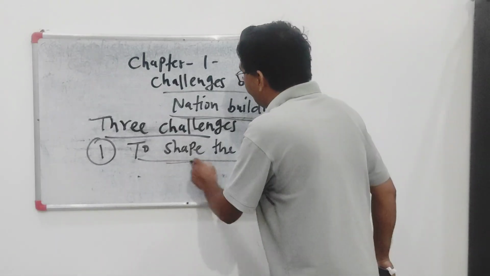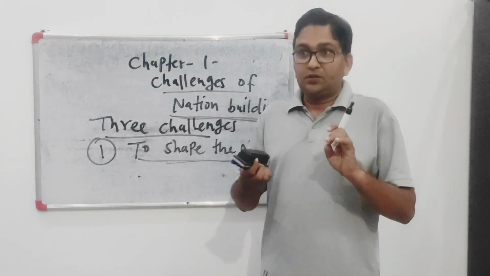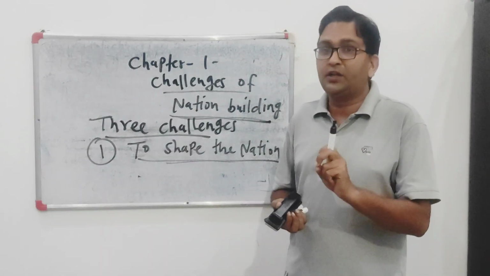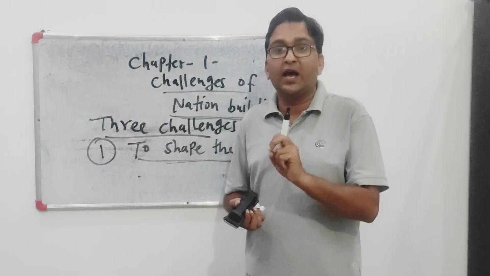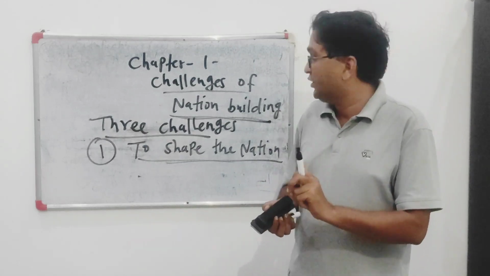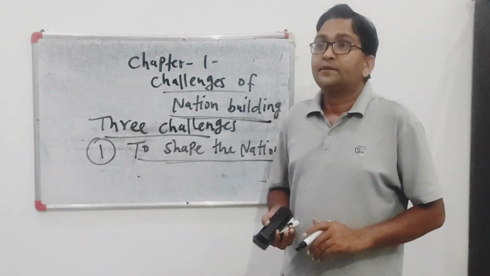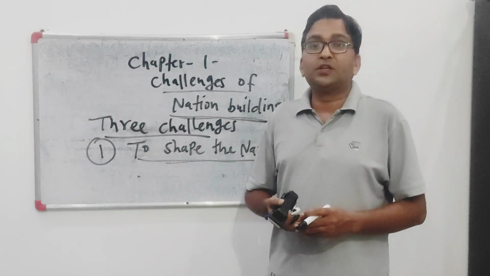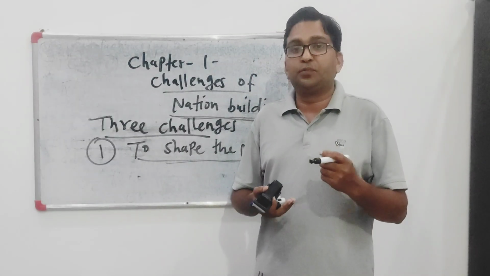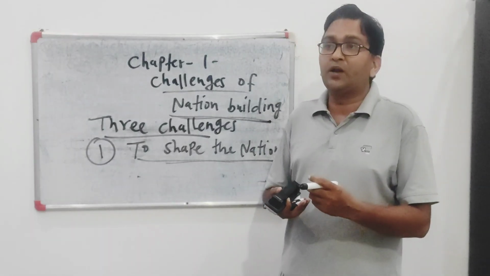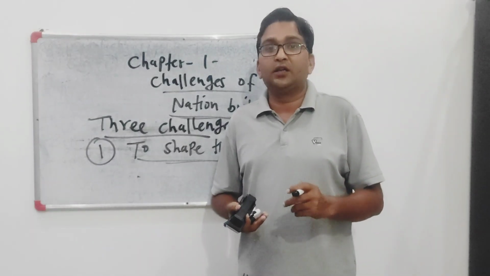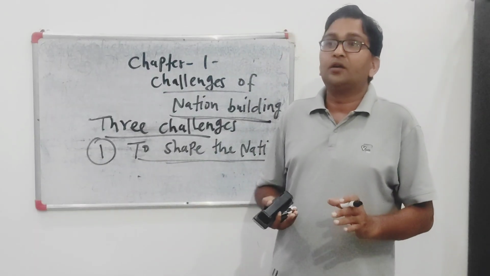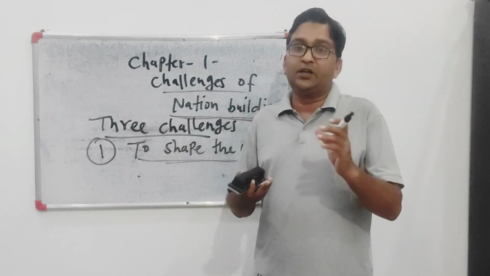So to shape the nation means to unite those 565 princely states plus 11 British provinces and 4 chief commissioner provinces. But as you know, according to the Cabinet Mission Plan, let's briefly move to it. According to that plan, which came in 1946, the Indian states were divided into 3 categories.